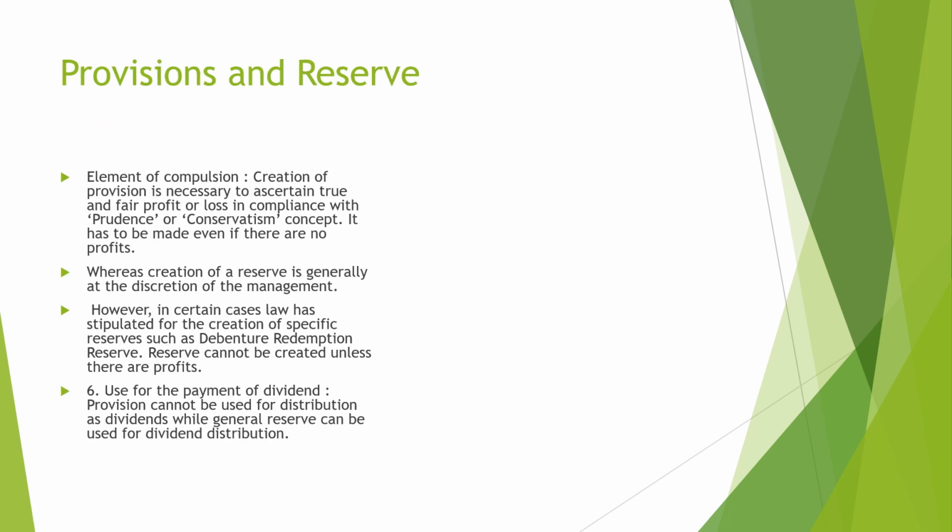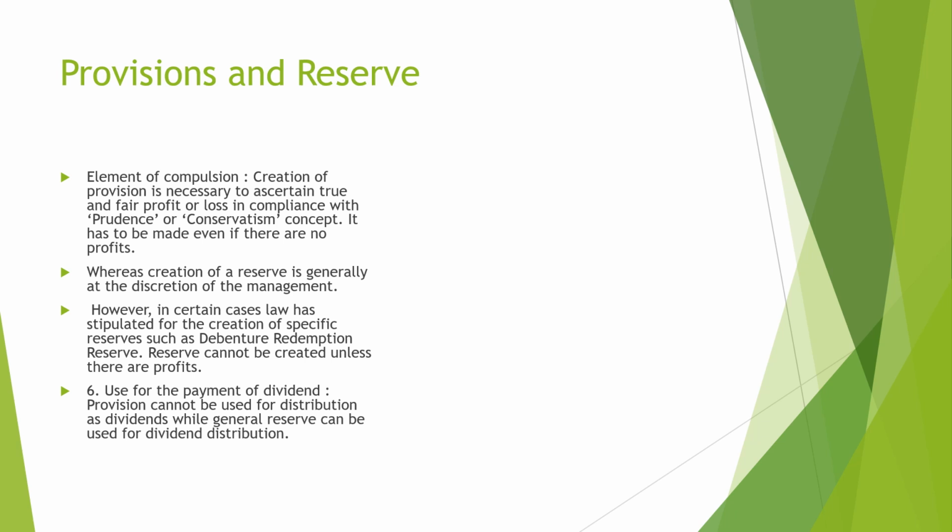Another very important one is the element of compulsion. Creation of a provision is necessary to ascertain true and fair profit or loss, in line with the prudence or conservatism concept, and it has to be made even if there is no profit, whereas creation of a reserve is generally at the discretion of the management.